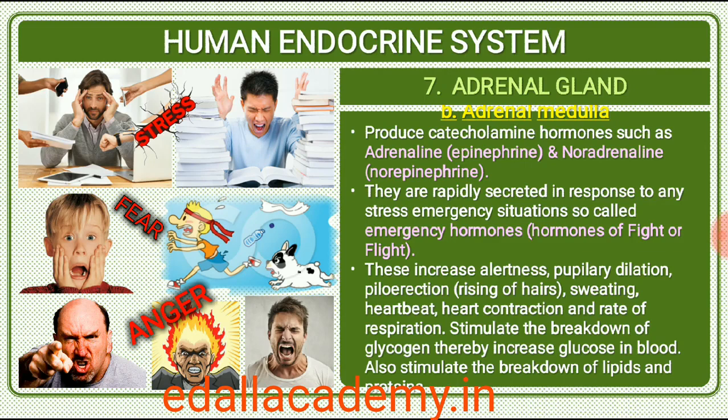Adrenaline and noradrenaline are rapidly secreted in response to stress of any kind and during emergency situations and are called emergency hormones or hormones of fight or flight. These hormones increase alertness, pupillary dilation, piloerection, raising of hairs, sweating, etc. Both the hormones increase the heartbeat, the strength of heart contraction and the rate of respiration. Catecholamines also stimulate the breakdown of glycogen, resulting in an increased concentration of glucose in blood. In addition, they also stimulate the breakdown of lipids and proteins.